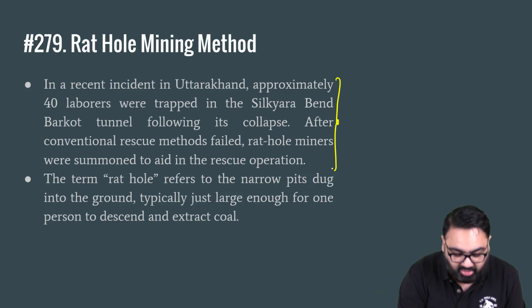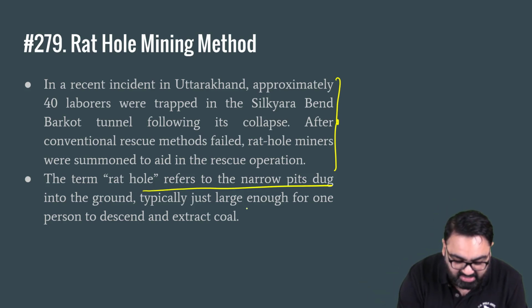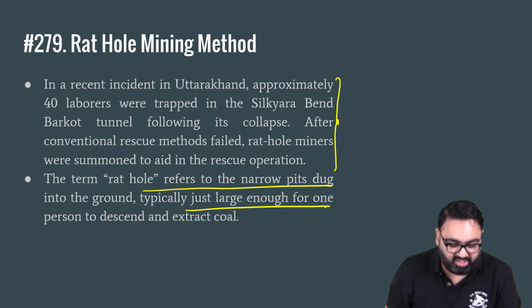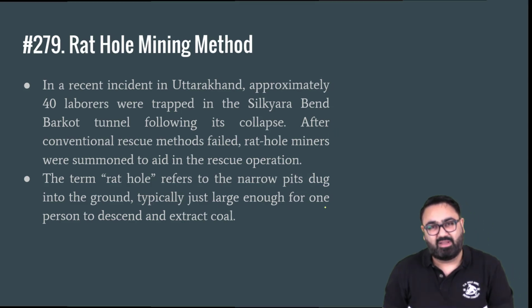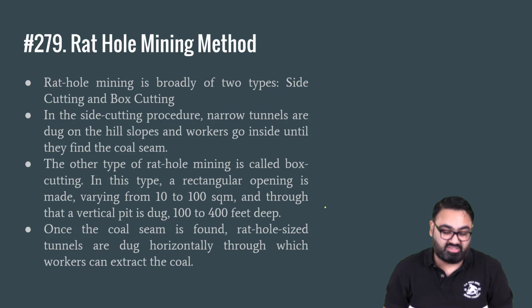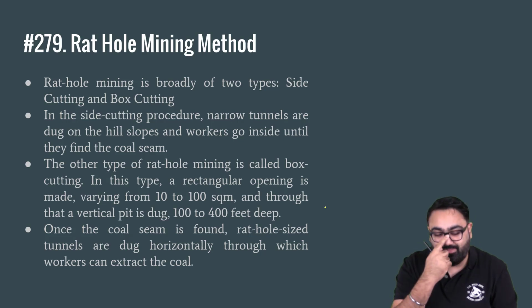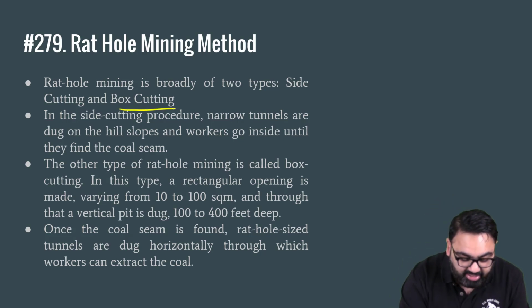This term, rat hole mining, refers to narrow pits that are dug on the ground to extract coal. This is a very specialist task. It does not involve a lot of safety measures. A lot of workers have even lost their lives trying to do this. It is broadly of two types: side cutting and box cutting.